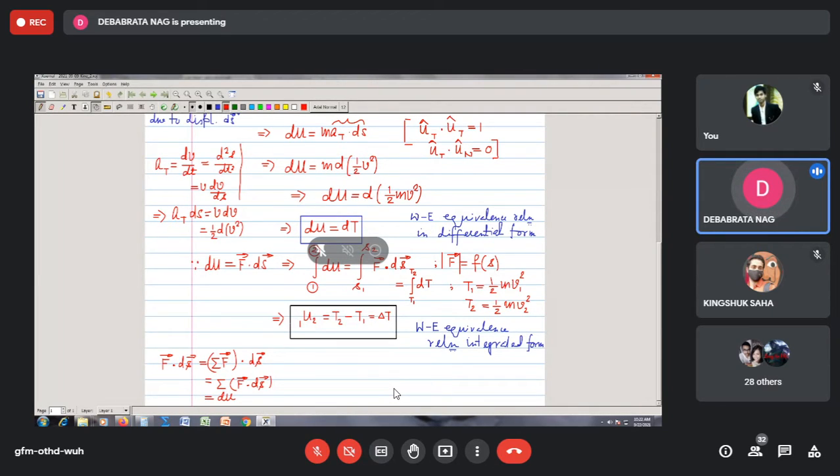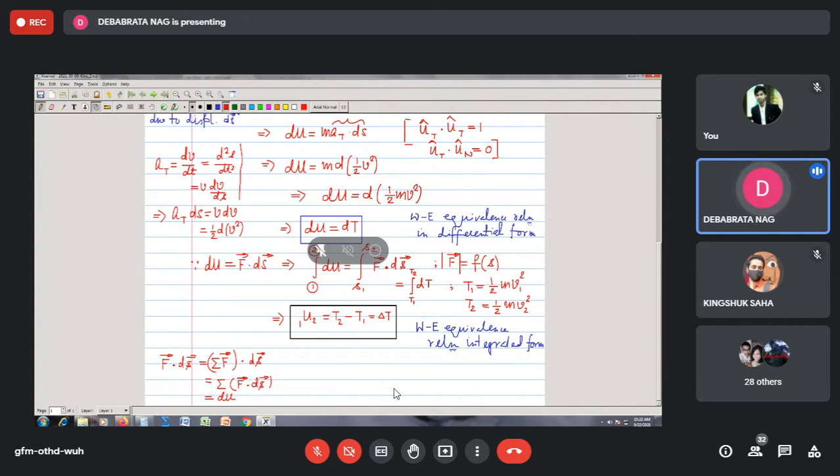We can find this integral, equate it to the change in kinetic energy of the particle, and thereby solve our problem. This is what is known as the principle of work energy in kinetics.